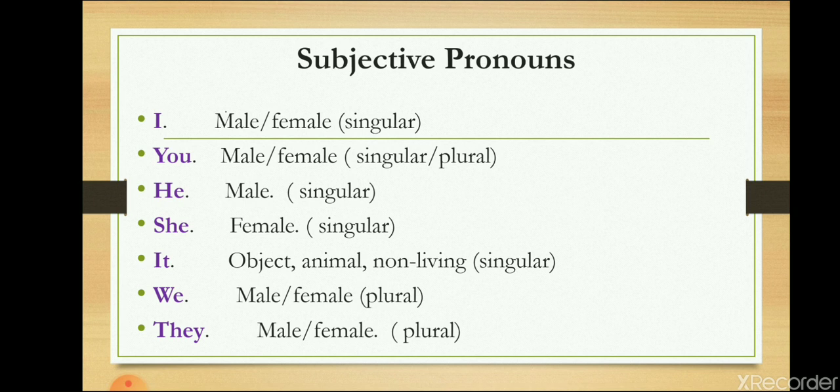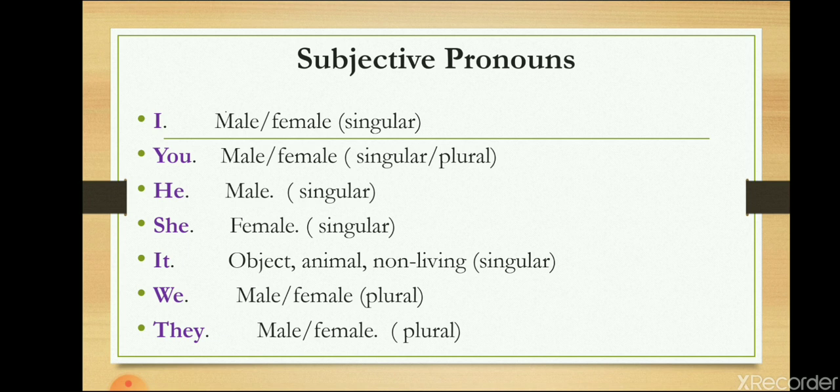Now see first what are the subjective pronouns. I, you, he, she, it, we and they. These are the subjective pronouns in English. I is first person singular pronoun. I is used by male as well as female. You is a second person pronoun in English. It is used for male as well as female. At the same time, it is a singular as well as plural pronoun in English.